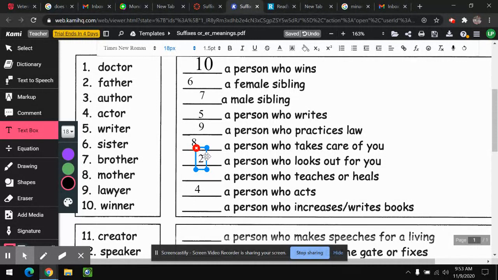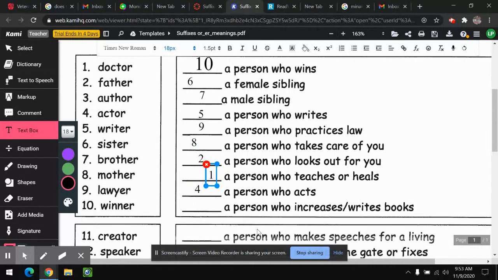Now, let's look at the word doctor and look at the word author. Doctor originally meant a teacher. Did y'all know that? So if you've ever heard of anybody getting a doctorate degree, they're able to teach it. They know it so well. So that's where we get it. But now we think of a physician, like someone that heals you. So where we have a person who teaches or heals, that's going to be a doctor, number 1.